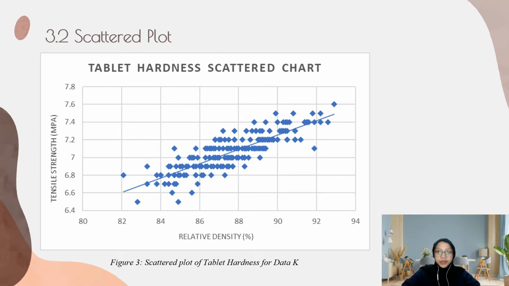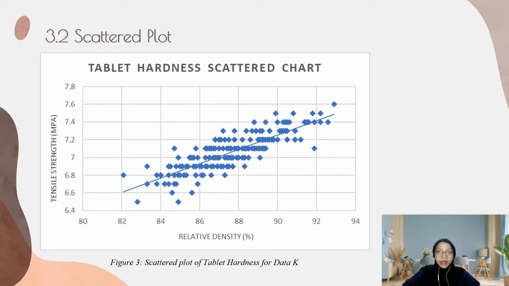So this scatter plot shows the hardness of tablet based on their tensile strength and relative density of the pills. It shows the relationship between tensile strength and relative density, where the higher the tensile strength, the higher the relative density of the pill. The trend line in the scatter graph shows a linear relationship, so we can say that tensile strength has a strong effect or a great correlation on the relative density of the pill.